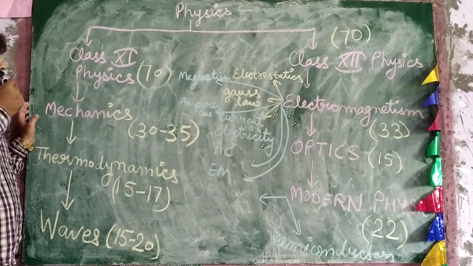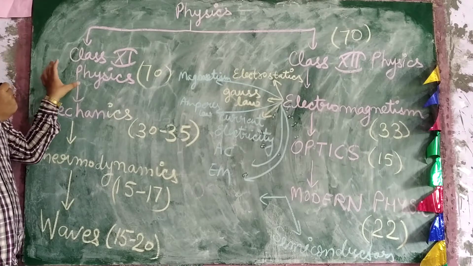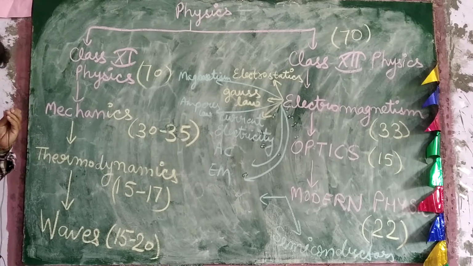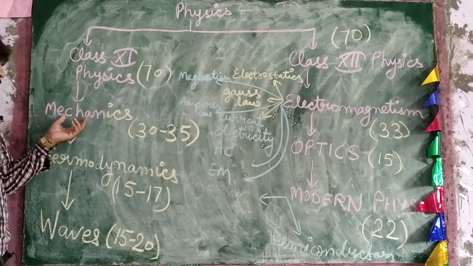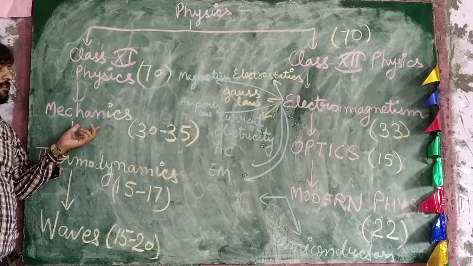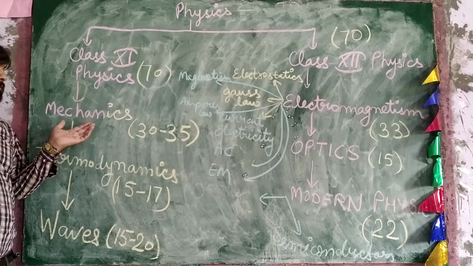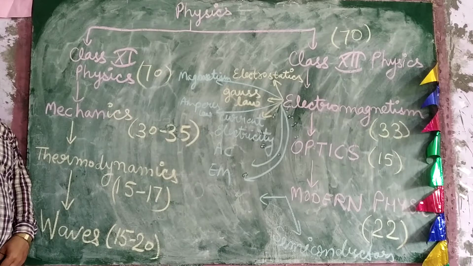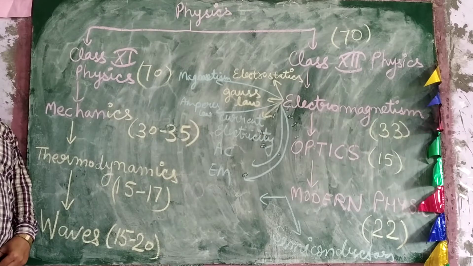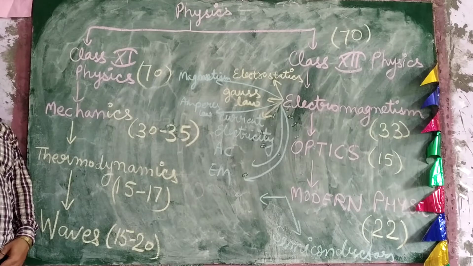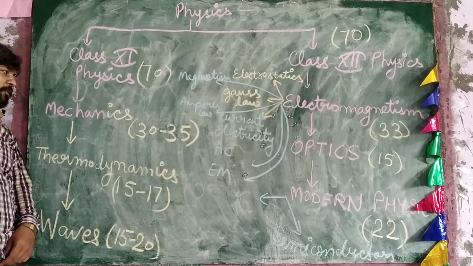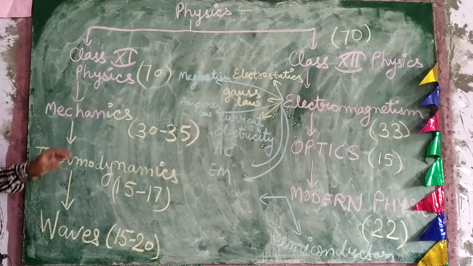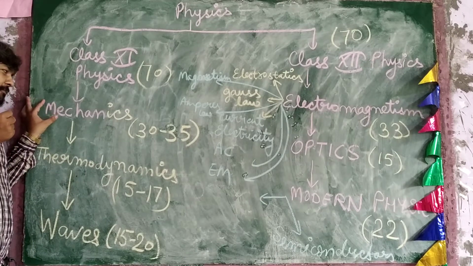And while we talk about class 11 physics, mechanics is divided into subtopics like kinematics, measurement, particle dynamics, in that Newton's laws of motion are there, work power energy, angular momentum, linear momentum, collision, rotational motion, circular motion, simple harmonic motion, and many other subtopics contained in mechanics.